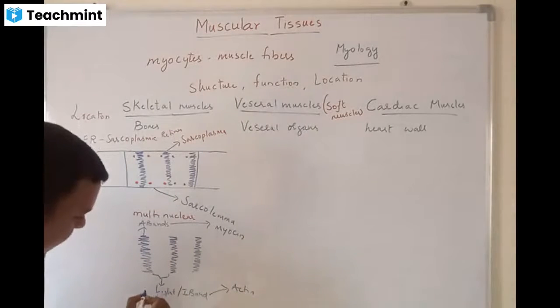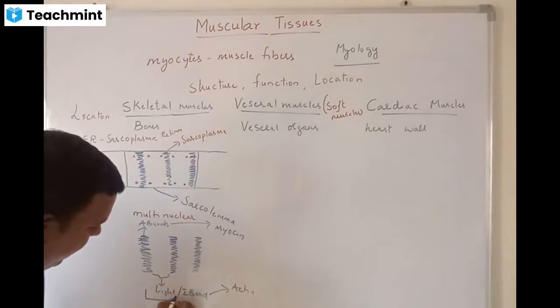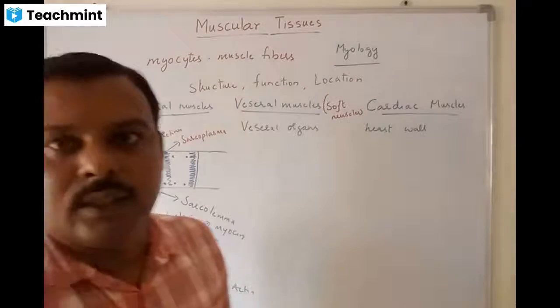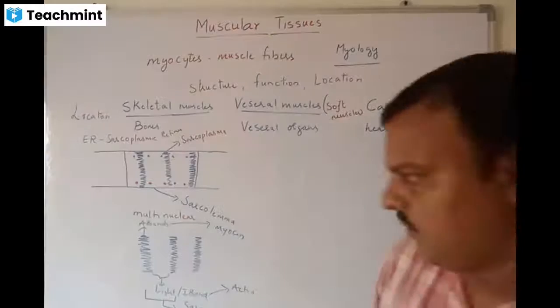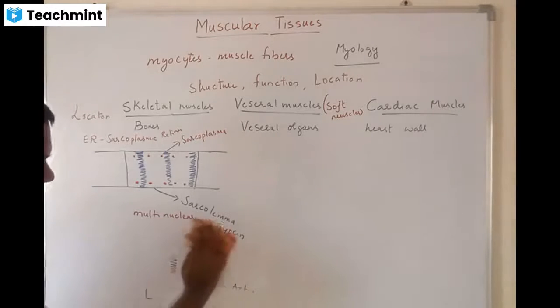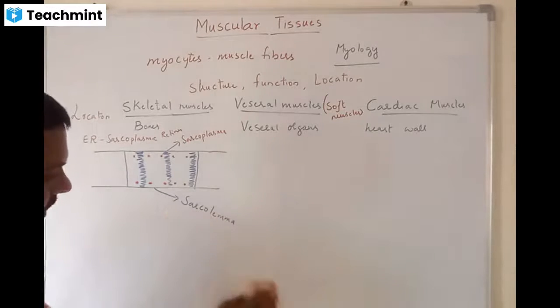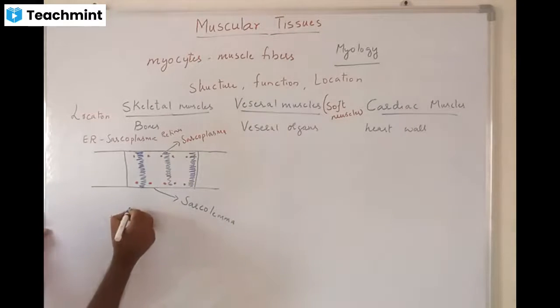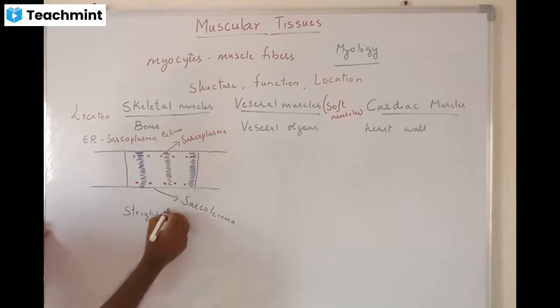This unit of actin, dark band and I band, we call a sarcomere. Since it is straight, we call it straight or striated.